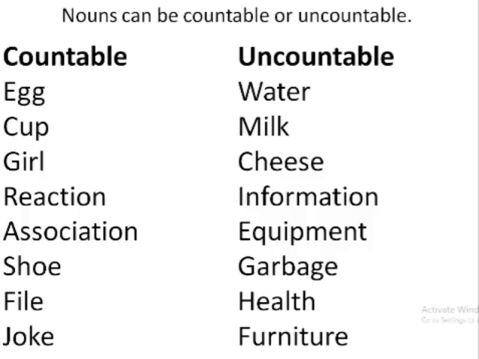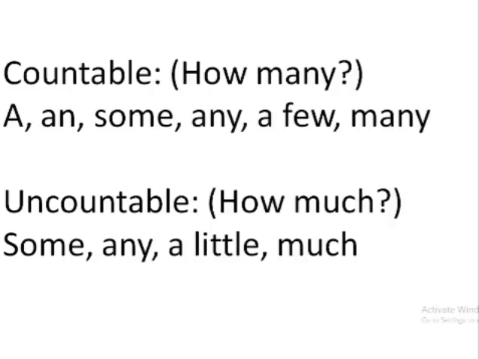Piece is a countable noun. So in that case, we know that these numbers cannot come before these uncountable nouns. Similarly, a or an also cannot come before uncountable nouns. So in countable nouns, the question is how many, whereas in uncountable the question is how much.